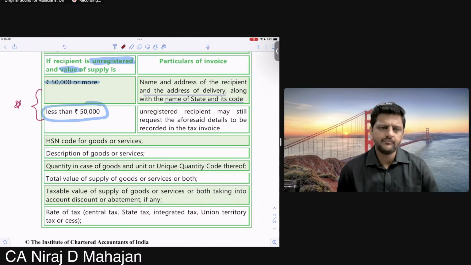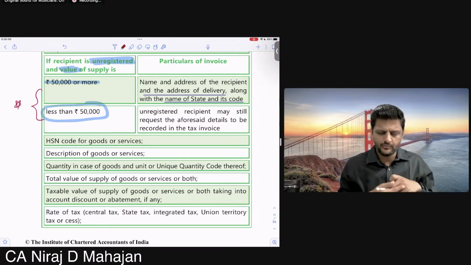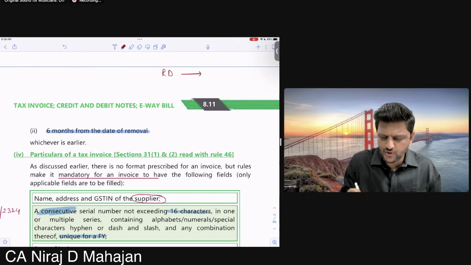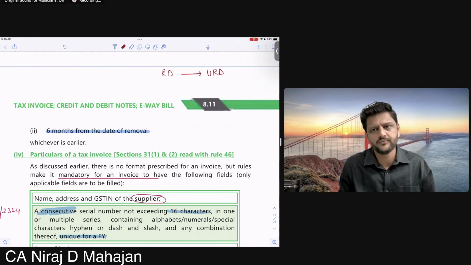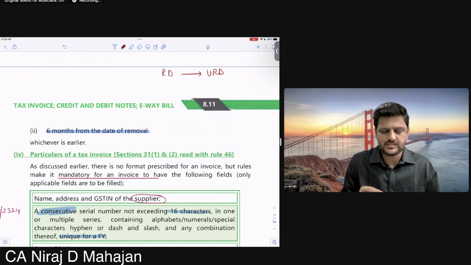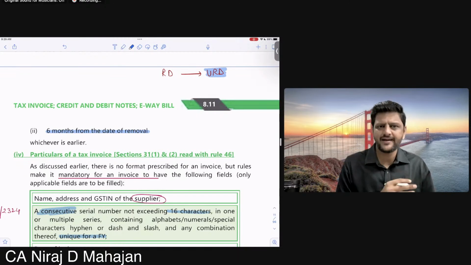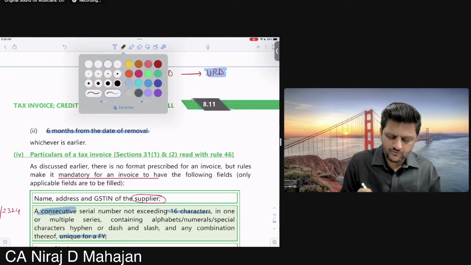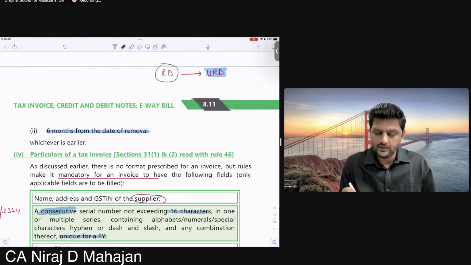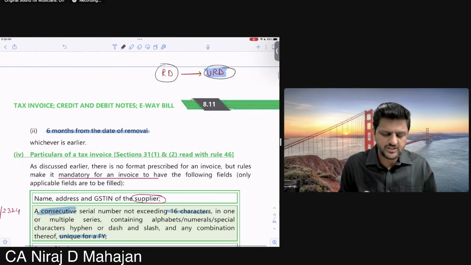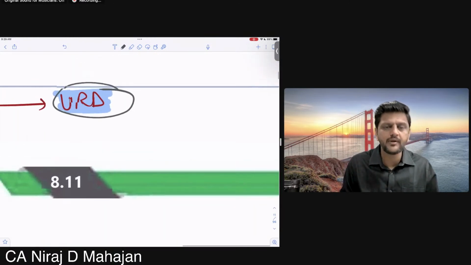Because if a person is going to buy, maybe he's going to use it, consume it, or sell it. So many times, whenever there is a sale from a registered dealer to an unregistered dealer, URD, clear till here? And if for a particular party there are lots of purchases, the government has a right to ask for details about this person. Who is this person who is buying so much but still not registered? Because if he's buying, then obviously he may be consuming it or maybe selling it.